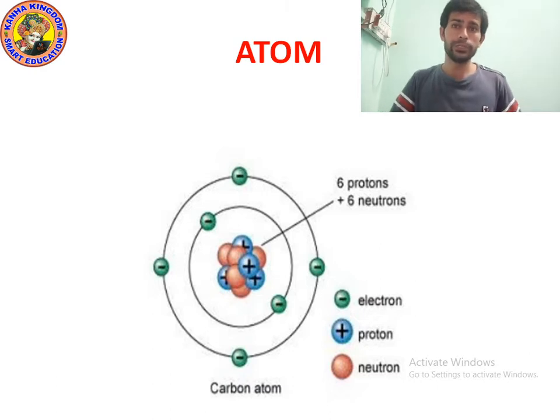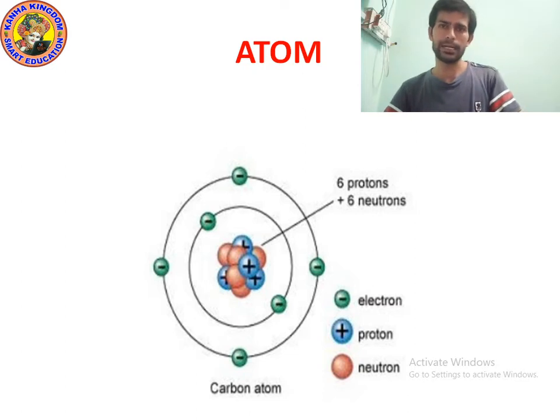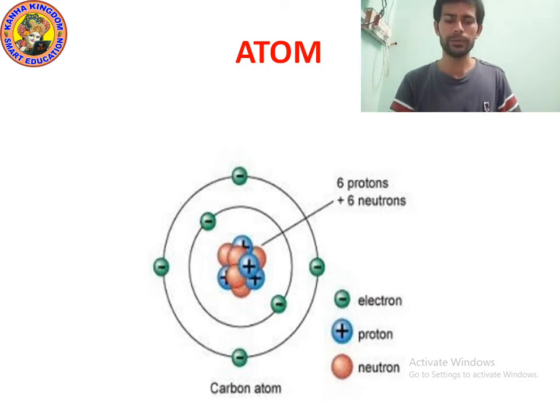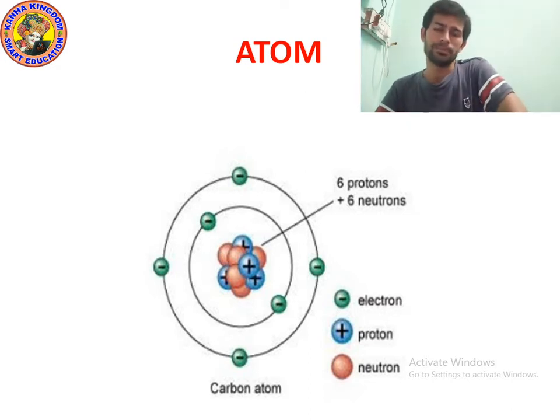So kids, you already know there are many types of atom. There are 118 elements, and they are made of atom. Hydrogen, helium, lithium, beryllium, boron, carbon, nitrogen, oxygen, fluorine, neon, sodium, magnesium, aluminium, silicon, phosphorus, sulfur, chlorine, argon. All these elements are made of atom, and they have a fixed shape.